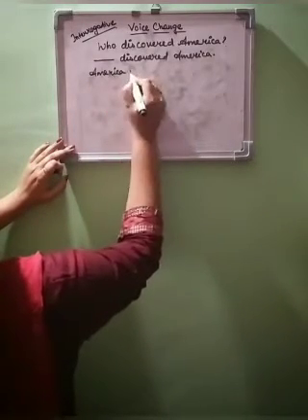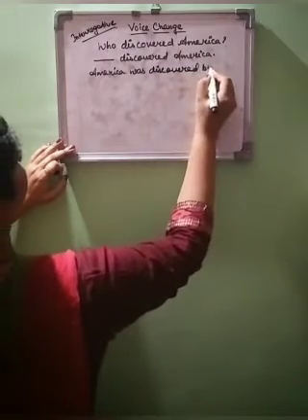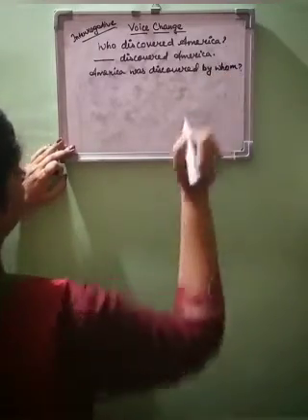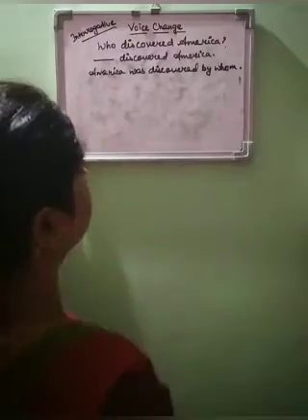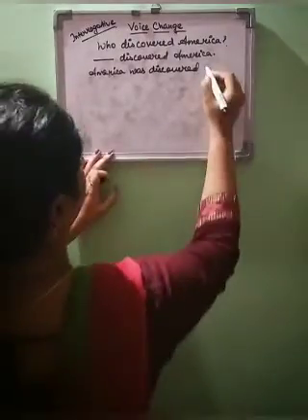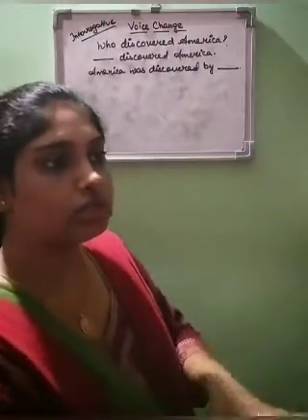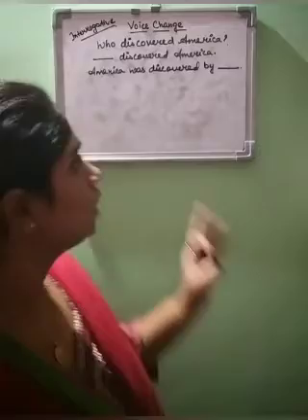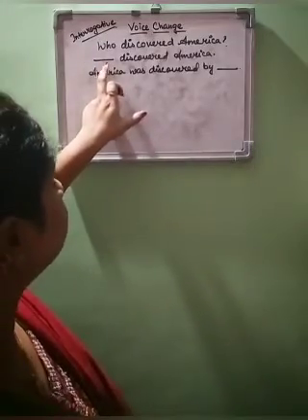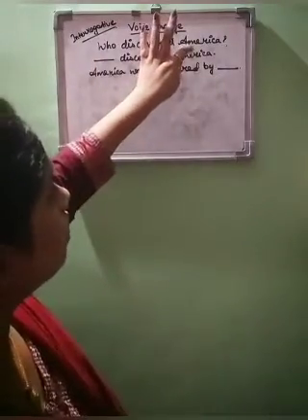America was discovered by dash. That means this person discovered America, America was discovered by this person. Simple, no? We have just changed, because here we don't know who discovered America, so we only put a blank here, and here also we do the same thing. We have just changed from active to passive.